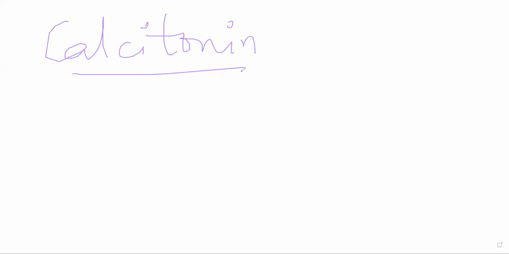Calcitonin is a peptide hormone and it is secreted by your parafollicular cells, specifically the C cells of your thyroid gland, which are around the follicles, hence the name parafollicular. Now, the regulation of calcitonin depends on serum calcium levels. Fluctuation in serum calcium levels will govern the amount of calcitonin that is present in your blood and being secreted by your parafollicular cells.